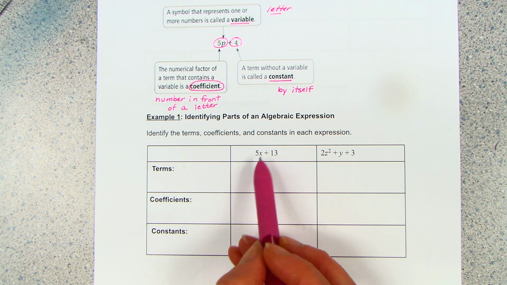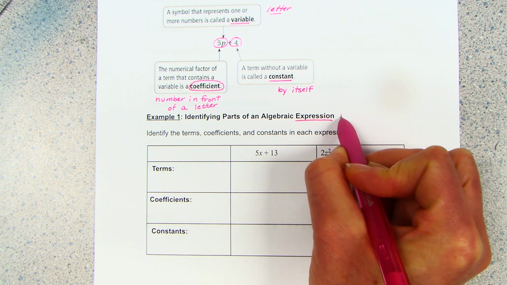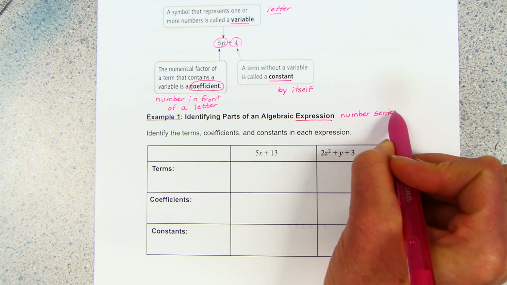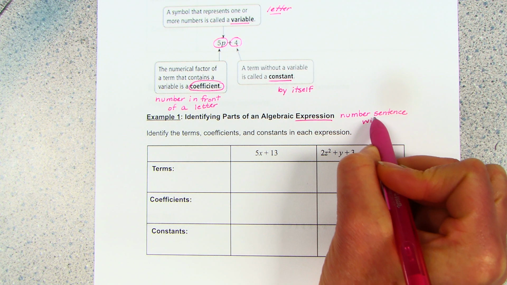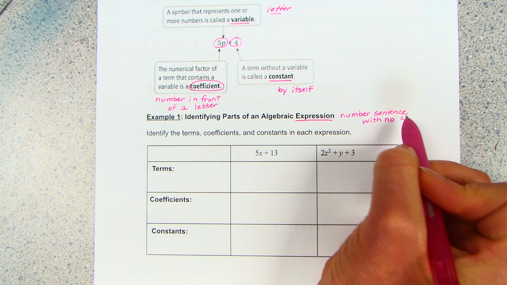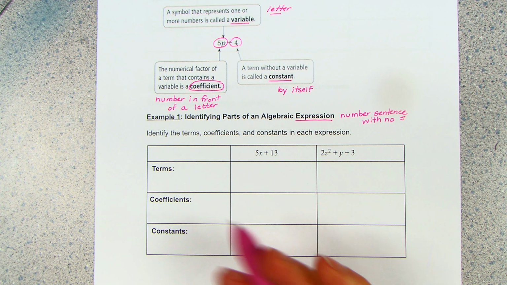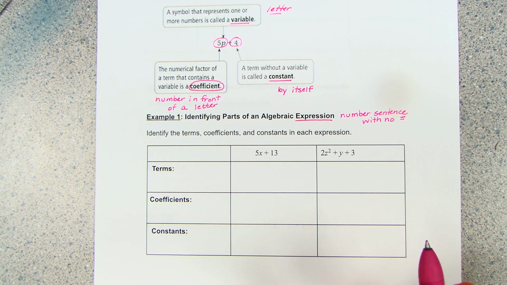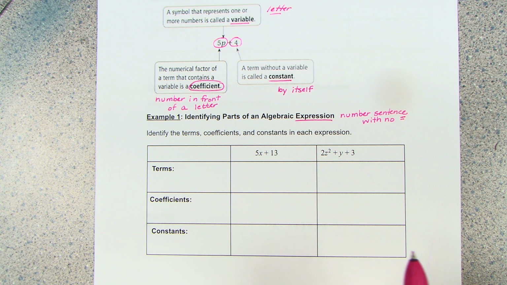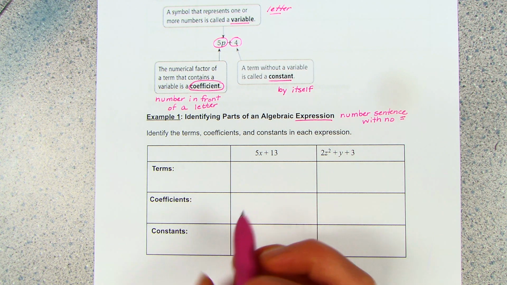An expression, we should probably dig into that a little bit too. An expression is a number sentence that does not have an equal sign. All right. When we get into the next chapter, then we will start talking about equations, and equations do have equal signs in them, and that's when we start doing a little bit of algebra, as we figure out what the variable stands for because we know what the equation equals, all right? Right now you don't have any equal signs, you just have expressions.